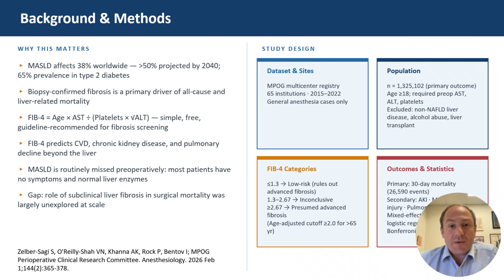Lastly, the number of patients in our study was small, and it's difficult to make definitive conclusions from small observational studies. This year, a large retrospective study using a multi-center registry evaluated over 1.3 million patients who underwent both non-cardiac and cardiac surgeries. The authors used the FIB-4 score as the exposure of interest and evaluated 30-day mortality as their primary endpoint, and kidney injury, myocardial injury, and pulmonary complications as secondary endpoints.